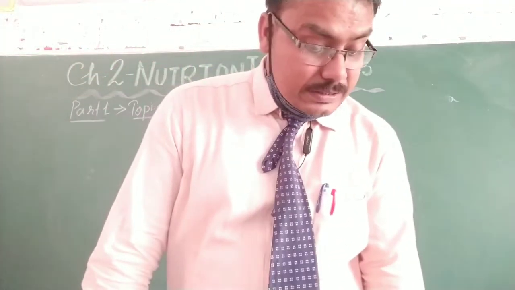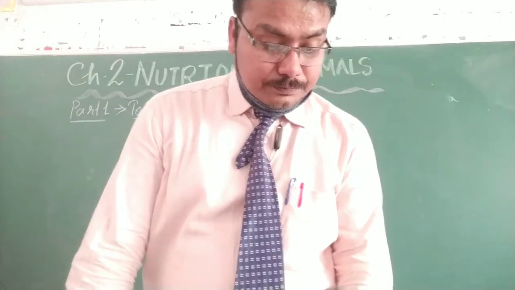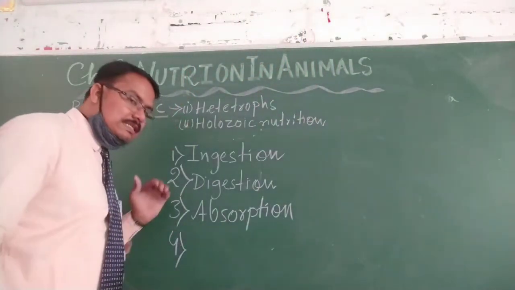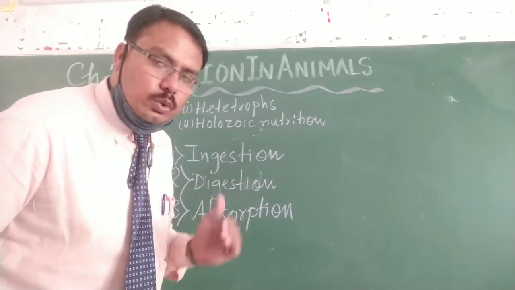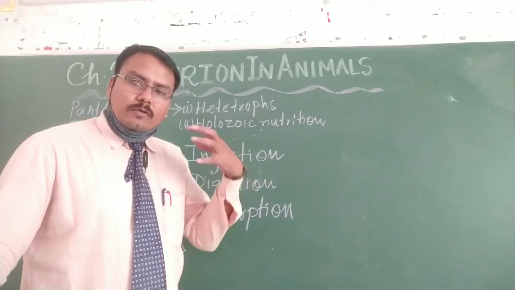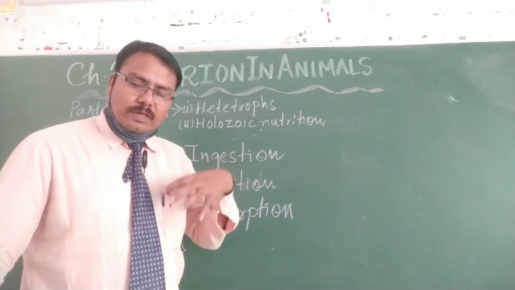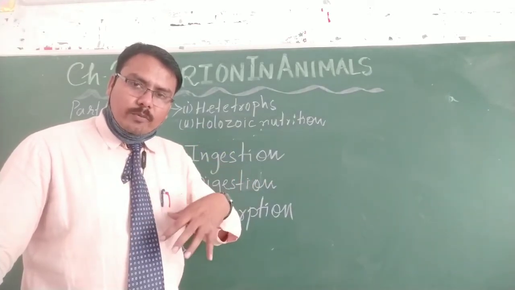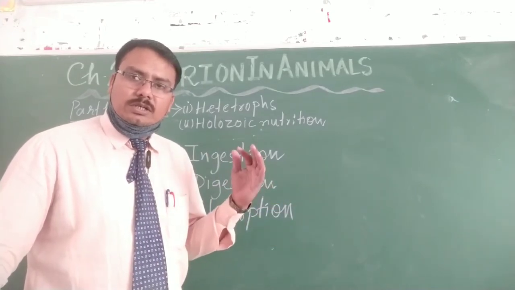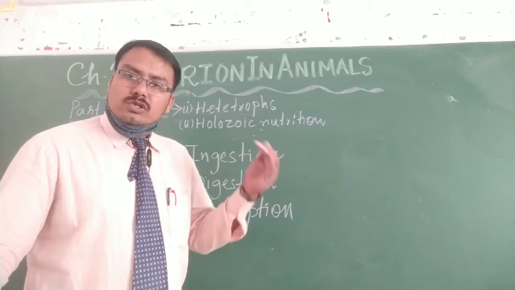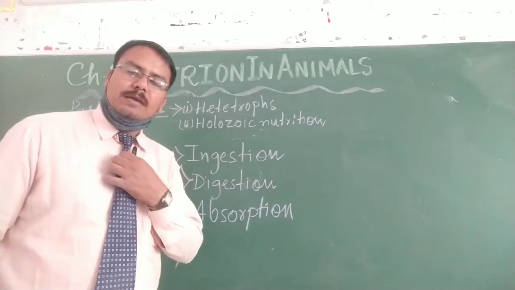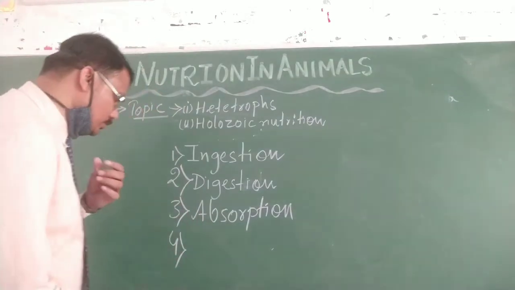Okay, next, the absorbed food is stored in the body so that when there is a requirement of energy, from where the energy is stored, the energy will be given to the body for use at the time of work. So using the stored energy at the time of its requirement, at the time of work, is called assimilation.